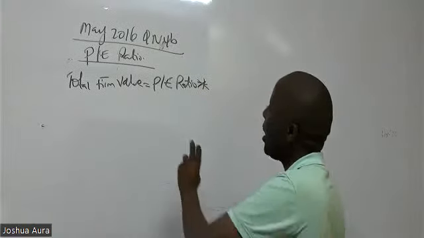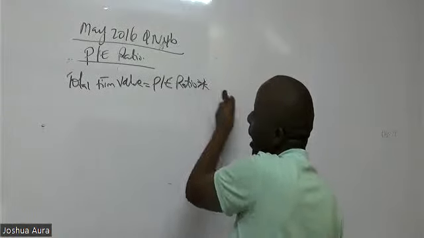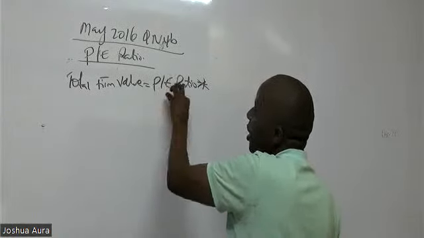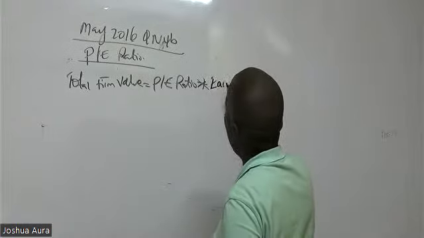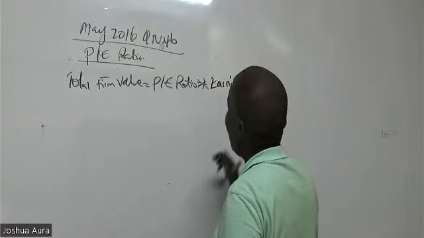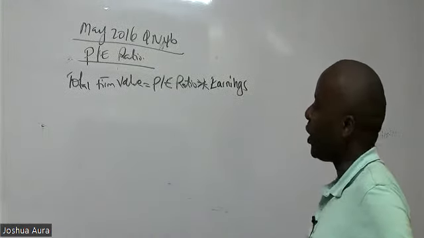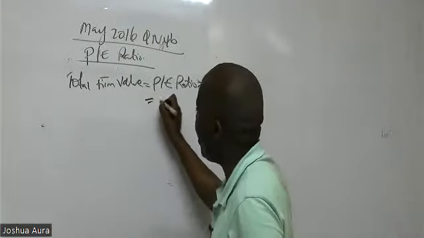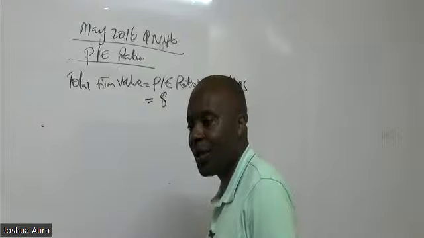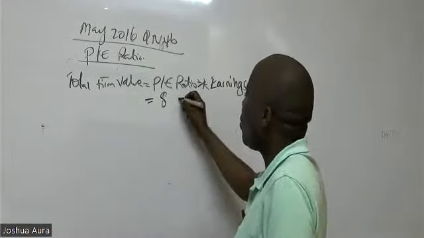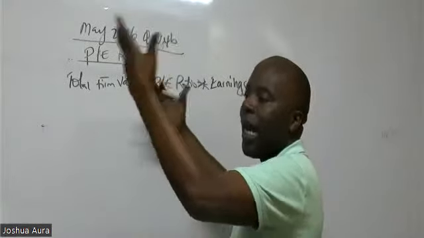So in this case, you can see it is P over E. This E is a denominator. When it comes to multiplying, for me to be left with the price alone, I must multiply by the total earnings of the entity that is being valued. They've told us that the price earnings ratio they want us to use is 8 times. PE ratio is 8 times the earnings of Tiny. It's forward looking, so it's future earnings.